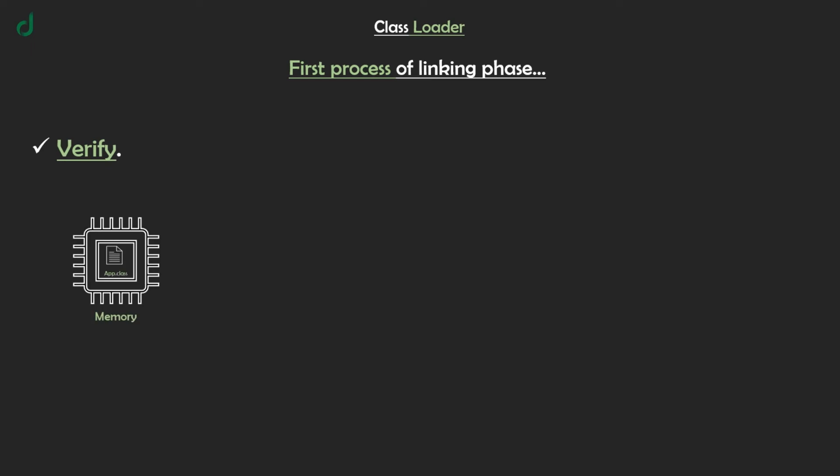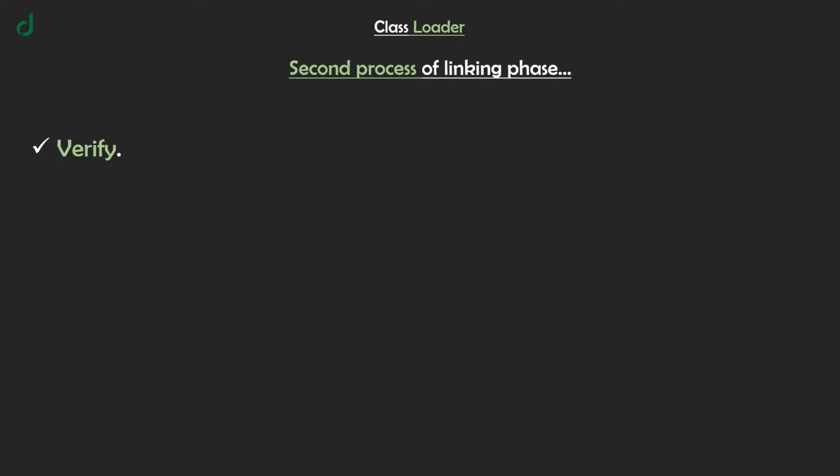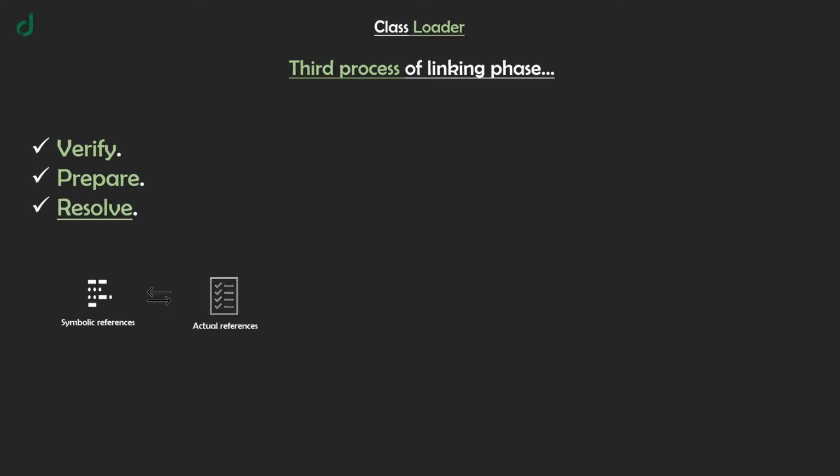Now, let's understand the first process of the linking phase, which is verify. Once the class files are loaded to the memory, there is a verify phase where bytecode class files are verified if they conform to standards. Second one is prepare, in which memory is allocated for the static variables and default values are assigned. And third one is resolve. In the resolve phase, all the symbolic references are replaced by actual references.